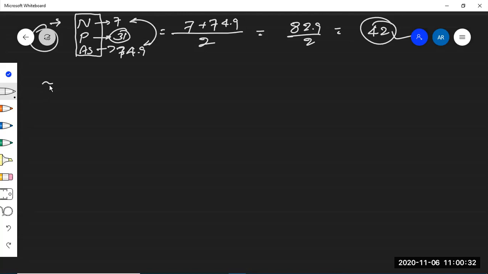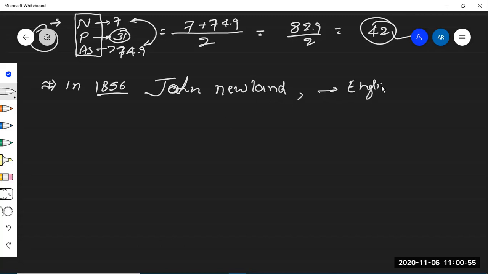So after studying Dobereiner's law, in 1856, an English scientist, John Newlands, an English chemist, started arranging the elements with increasing order of atomic mass number.